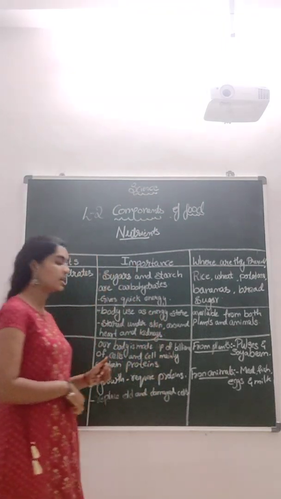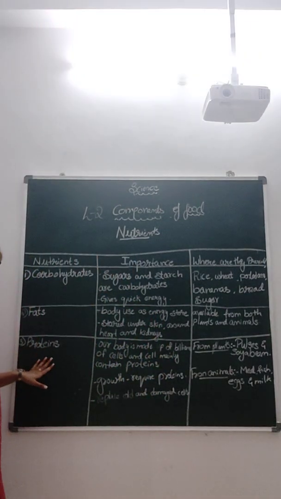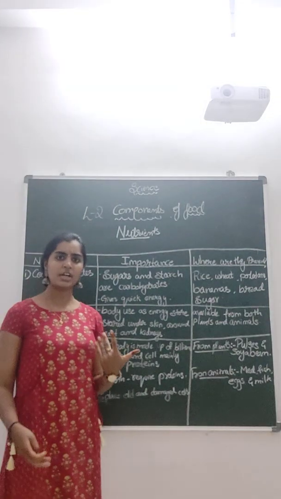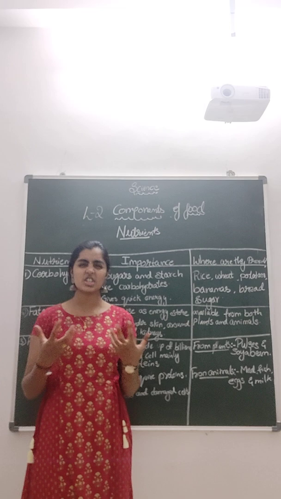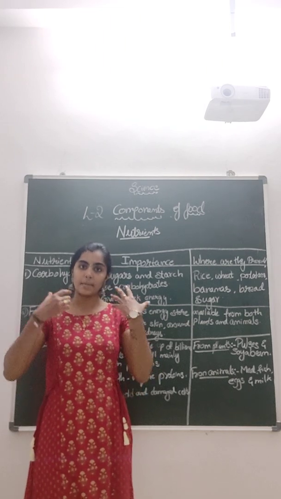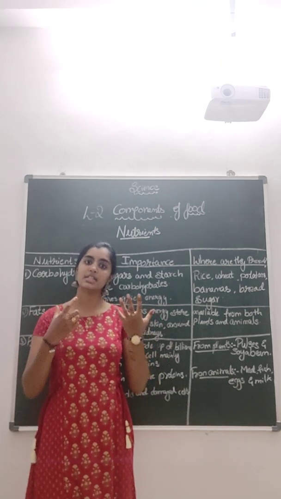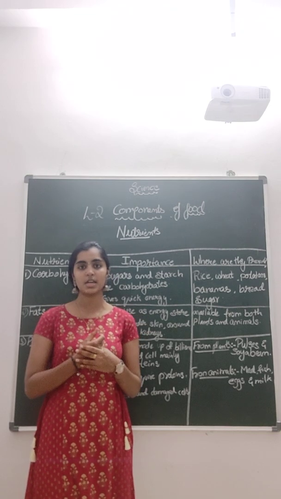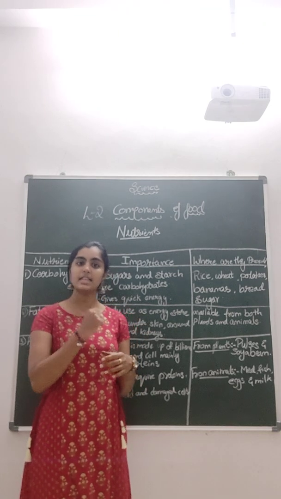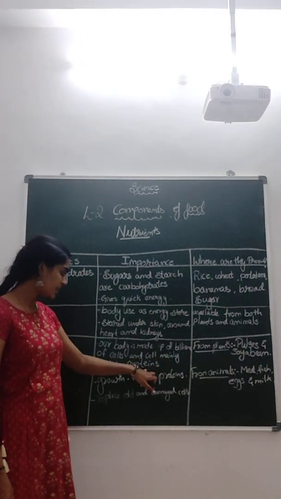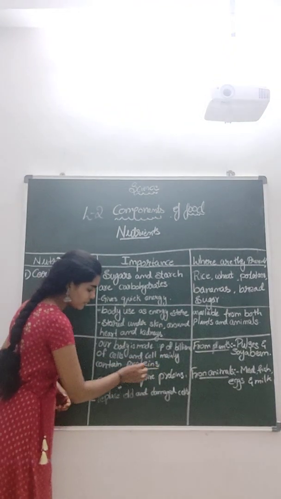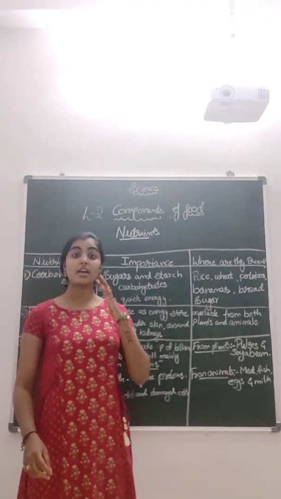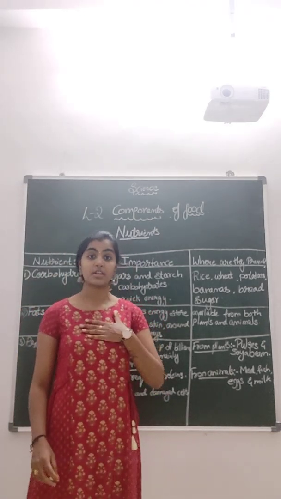Understood? Very good. The next one is proteins. What are proteins? See, our body is made up of billions, trillions of cells, right? Our complete body is made up of cells. Now, how are these cells formed? How are these cells made? These cells are made up of proteins. Our cells are made up of proteins. They are very essential for our growth.